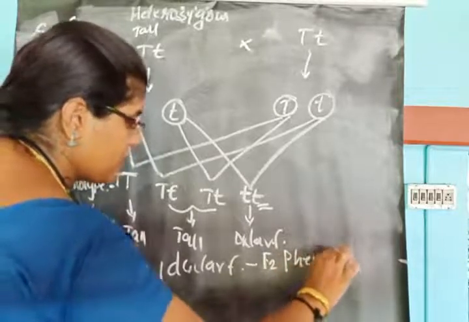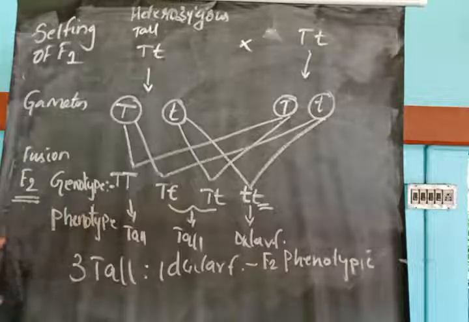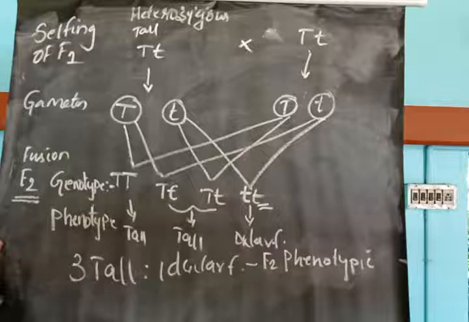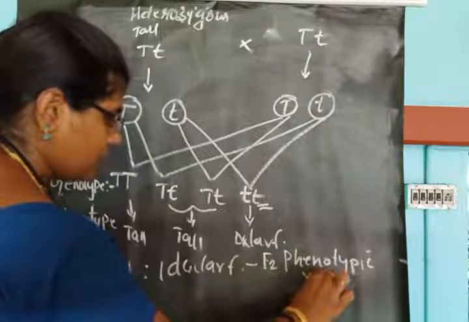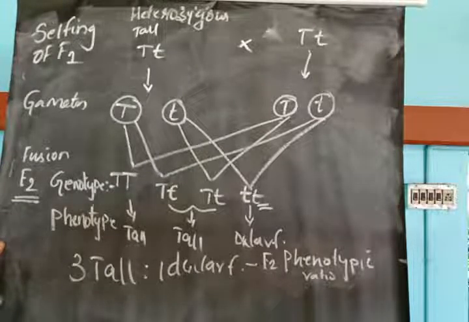What is meant by phenotype? Phenotype is the observable character, the character which you can see with your naked eye. That is the observable character, physical appearance. The physical characteristics of the plant are called phenotype. So the F2 phenotypic ratio is 3 tall is to 1 dwarf.